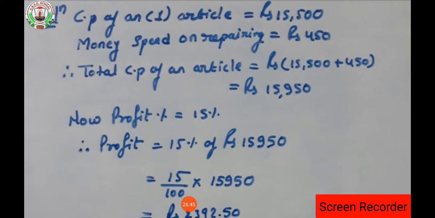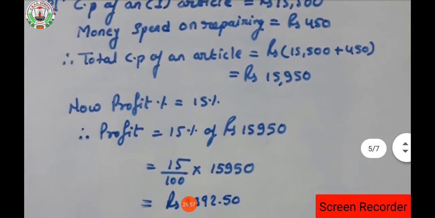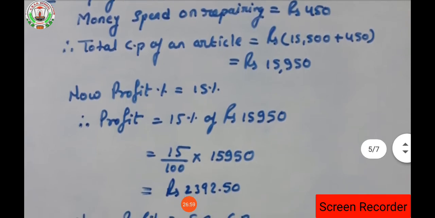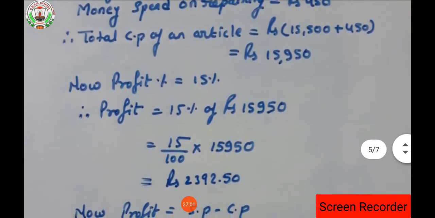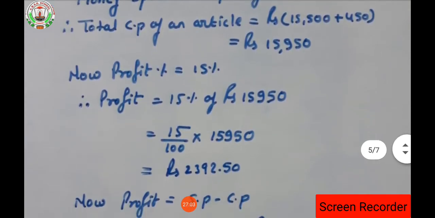So 15,500 will be added with 450. So the total cost price of the article will be rupees 15,950. Understood the question? Why is it added? Because both the money is given by that particular person only, that's why that too will be added.